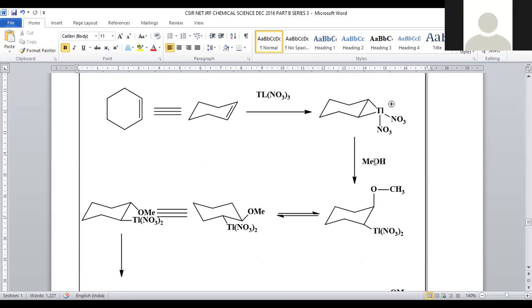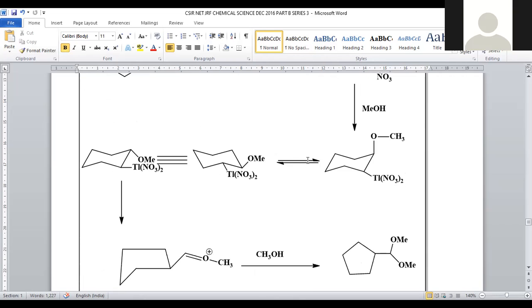In the presence of the protic solvent, the methoxy group will be added, and the thallium dinitrate group will be added to the other position. So this will be formed. We can flip and rotate the molecule so that it is represented in this manner. And here, both groups, methoxy and thallium dinitrate, are present in which position? Equatorial, right?